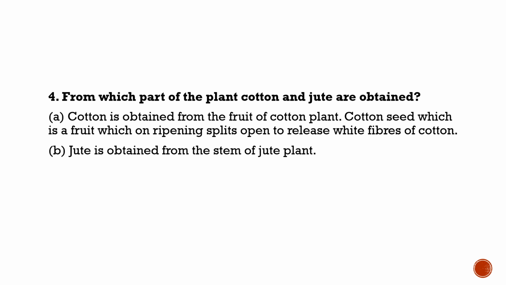We have already discussed in the previous lectures that cotton is obtained from the fruit of the cotton plant, the cotton ball, which on ripening splits open to release white fibers of cotton which surround the cotton seed. Here, by mistake, cotton seed is written, but it will be cotton ball. Now jute is obtained from the stem of the jute plant.